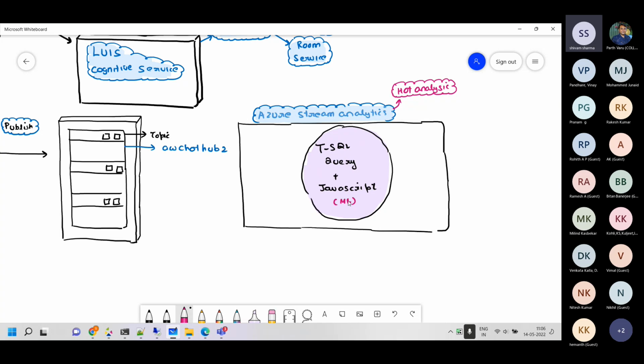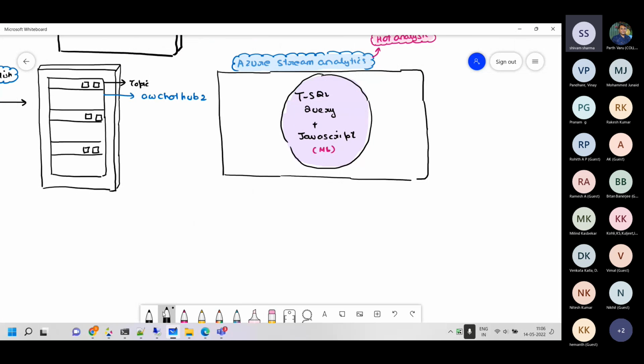And this service can even call the cognitive services, and it can even call the custom AI solutions which you have. And the queries will run over there. There are multiple windowing functions which we have. If you work with Stream Analytics, you have windowing functions.